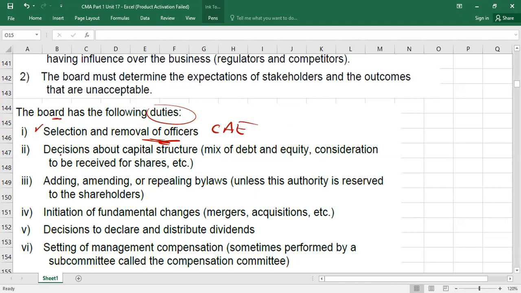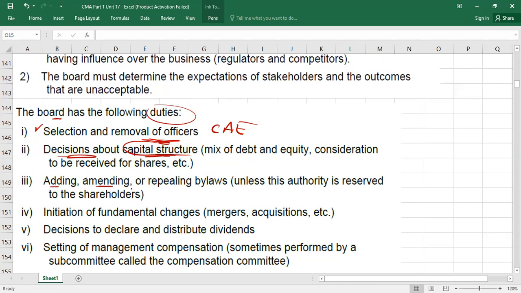Then what? Decisions about capital structure. Like, for example, should we issue bonds, stocks, or what? How much quantity of bonds we need to issue? How much quantity of stock we need to issue? How much money we should raise through the bonds, or how much money we should raise through the issuance of stock? Who will take decision? Board of directors. So this is called decision about what? Decision about capital structure. So like about shares, bonds, debt, equity, who will take decision? Board of directors.